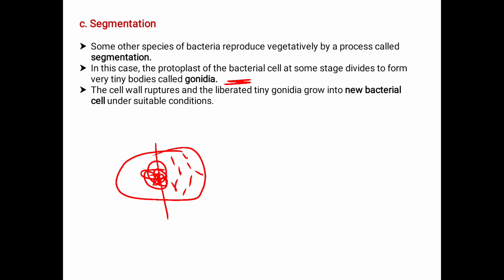The cell wall ruptures and the liberated tiny gonidia grow into new bacterial cells under suitable conditions. Once these tiny gonidia are formed, they rupture the parent cell, come out from the parent cell and act as individual units. When the conditions are favorable, this takes place. That is segmentation.